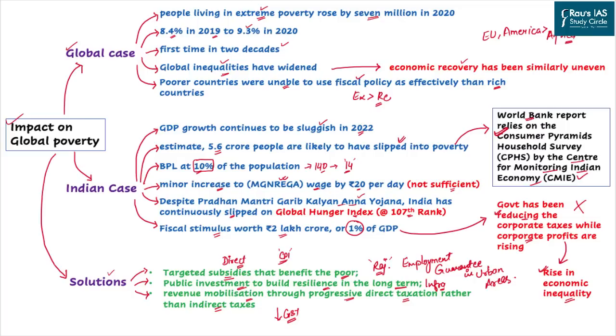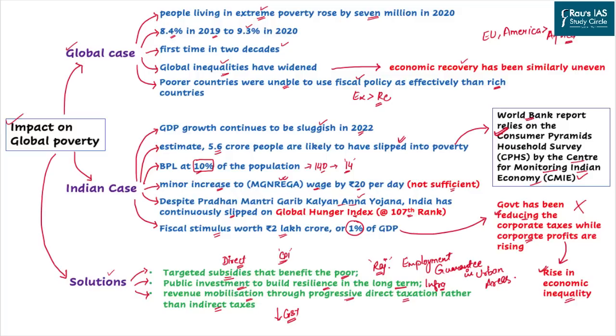Now, as per the article and as per basic economic understanding, these are the following solutions. The first solution should be that the government across the nation should target subsidies, and they should be direct subsidies in the hands of the poor. As we have seen in the case of MGNREGA, money moves directly into the hands of people. However, based on the consumer price index and the rising inflationary pressure, the wages under MGNREGA should be increased.